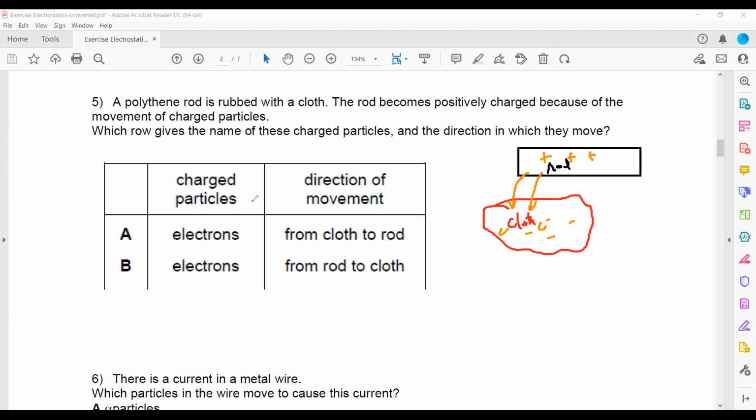The charged particles are electrons, and for the direction they will move, because the rod is positively charged, they should travel from the rod to the cloth. So that's why B is the right answer.